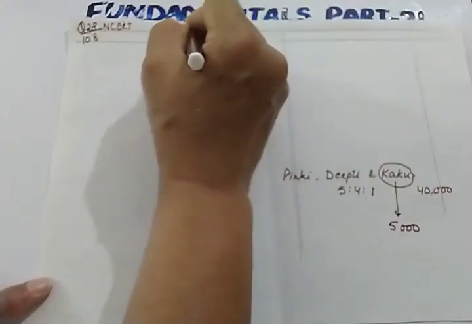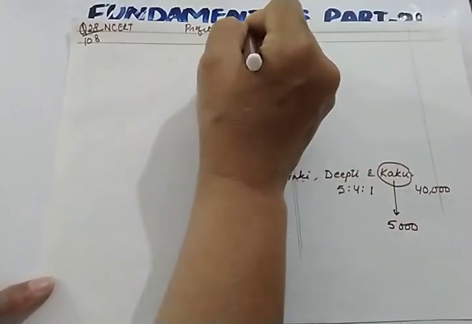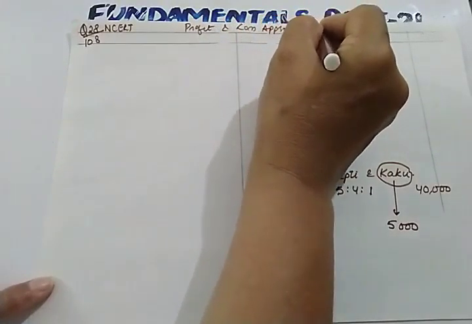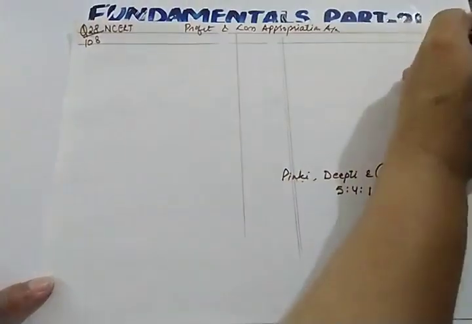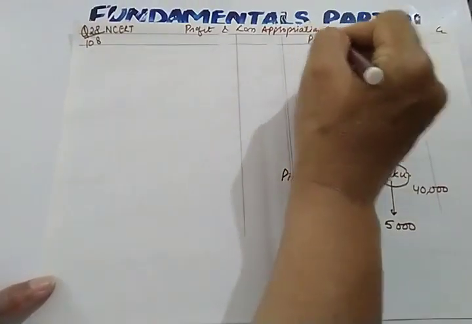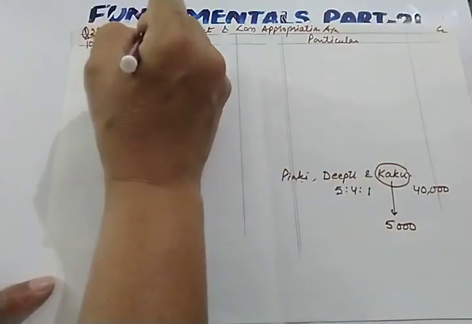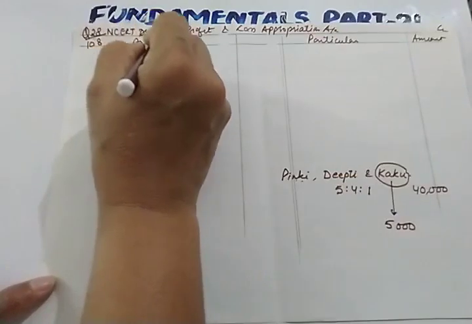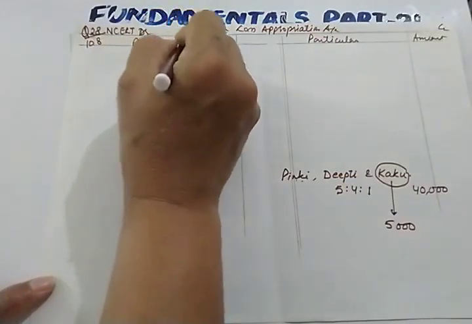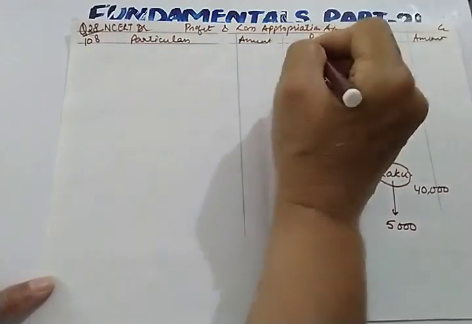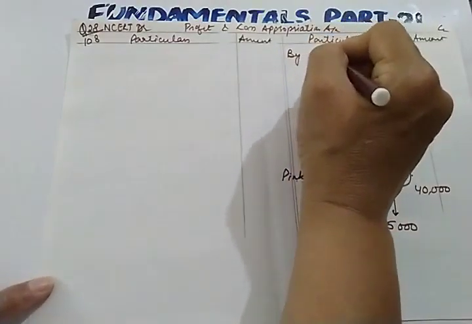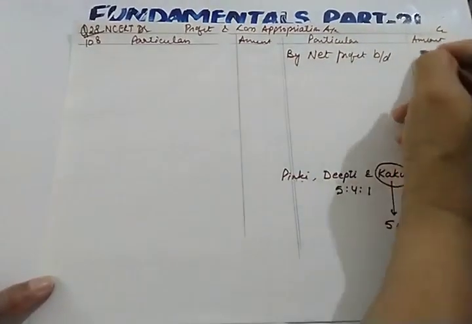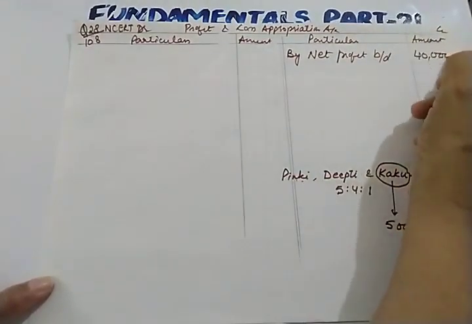So let us divide the profit first. This is our profit and loss appropriation account. Debit, credit, particulars, amount. The first item will be by net profit brought down. The firm is earning a net profit of 40,000.